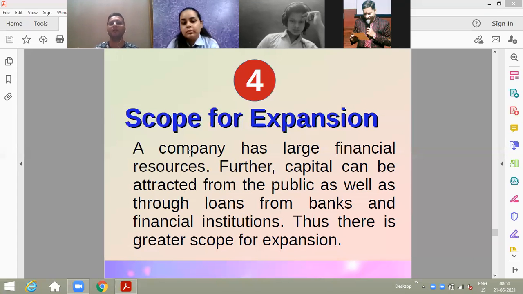That is why we simply see that scope for expansion in joint stock company is so high, because the company has large financial resources, because the company has a lot of members associated with it. And when the company has a lot of members associated with it, definitely the company is in a position to manage large scale business, because the company would be able to grab resources from different sources, and definitely the company would be in a position to get it done through many people. I hope this is clear.